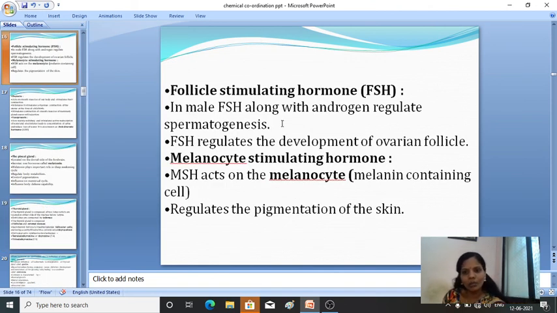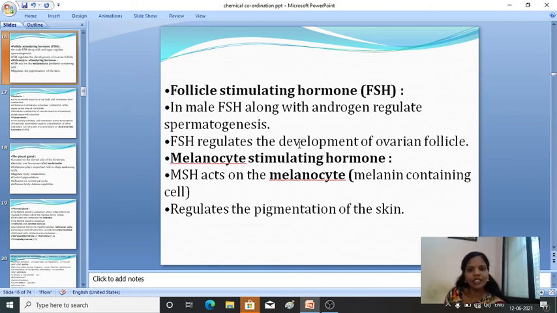ನೆಕ್ಸ್ಟ್ ಫಾಲಿಕಲ್ ಸ್ಟಿಮ್ಯುಲೇಟಿಂಗ್ ಹಾರ್ಮೋನ್ ಅದ, that is FSH. In male, FSH along with androgen, they regulate spermatogenesis. Okay, FSH, that is a follicle stimulating hormone. What it will do in males, FSH along with the androgen, it will regulate the spermatogenesis.